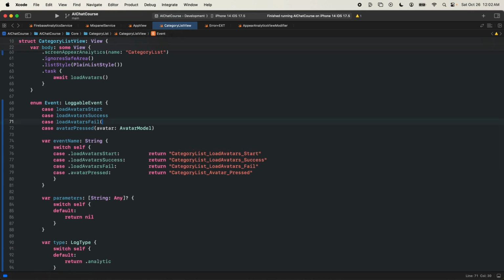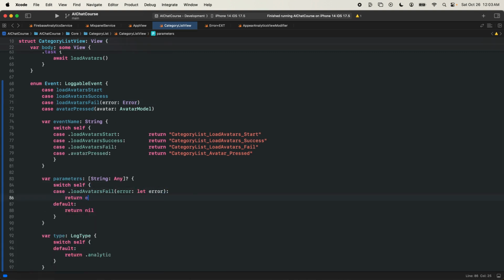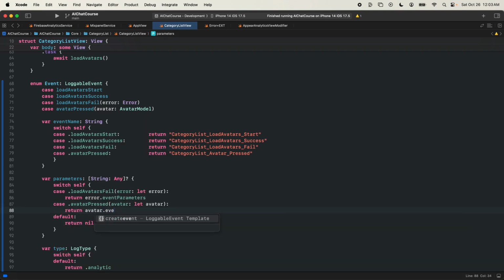Anyway, the failure also needs an error of type Error. So when we have an error, we're going to say .fail(let error), and we'll return the error.eventParameters. Similarly, if we have the avatar pressed, we'll say let avatar, and we'll be able to return the avatar.eventParameters. I guess we don't have them yet.